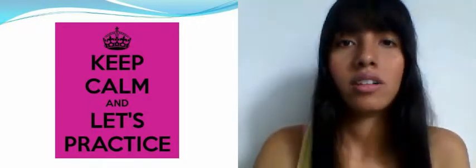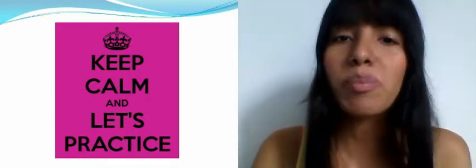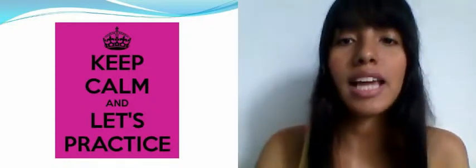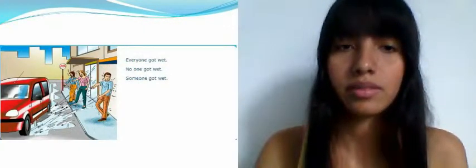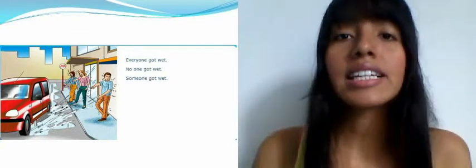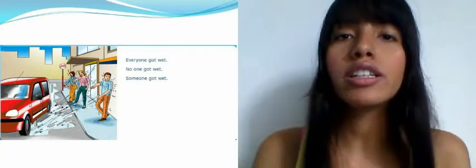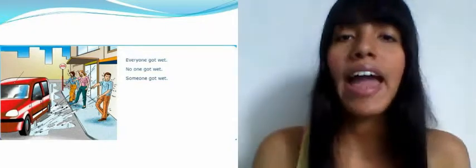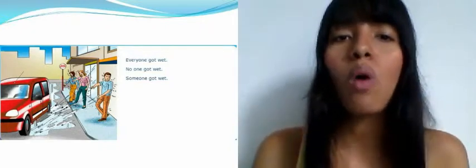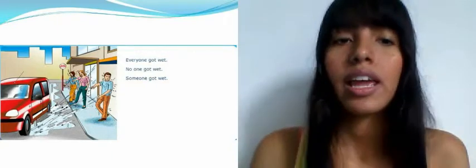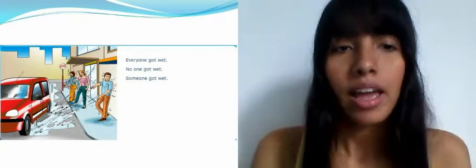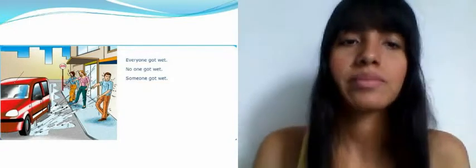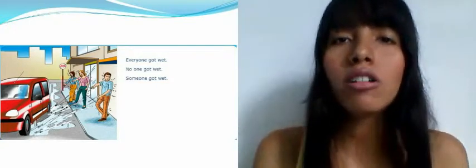Now, we are going to practice what we have learned in this presentation. In this activity, you are going to look carefully at the picture and then choose one of the options. So let's start. Please first look at the picture. And now let's look at the options.